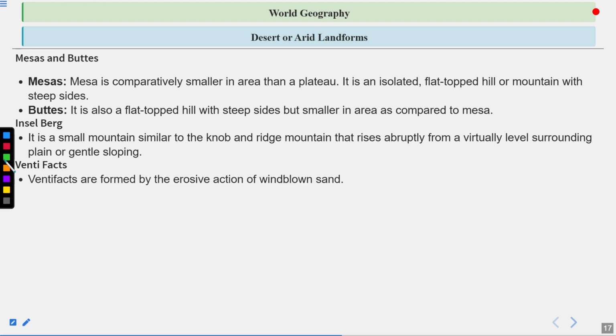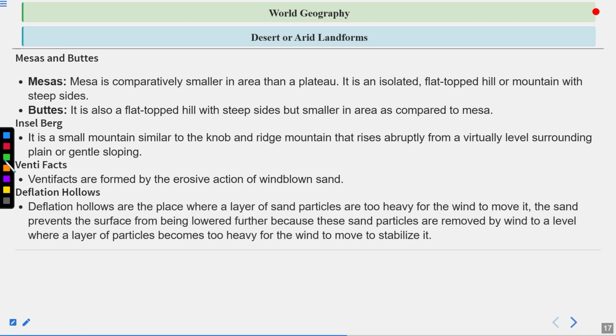Ventifacts. Ventifacts are formed by the erosive action of wind-blown sand. Deflation hollows. Deflation hollows are places where a layer of sand particles is too heavy for the wind to move.